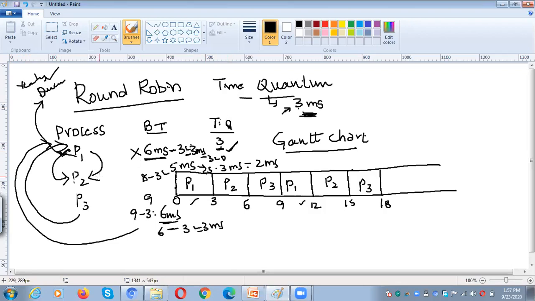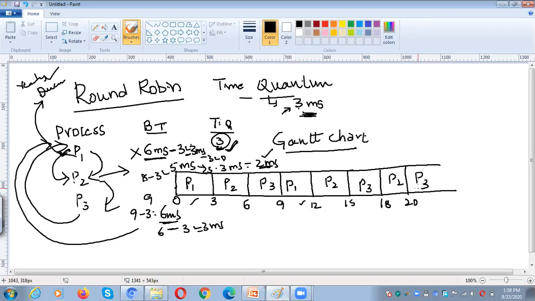Coming to P2, this relates to your doubt. We have given 3 milliseconds, but P2 requires only 2 milliseconds. So after 2 milliseconds, the CPU switches to execute the next process, P3.